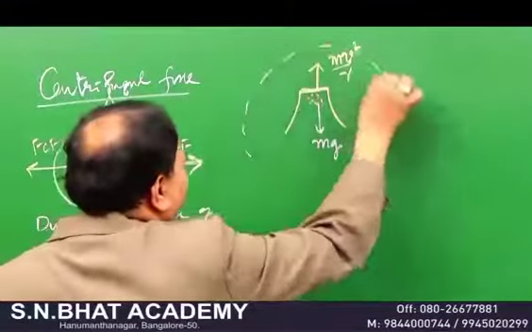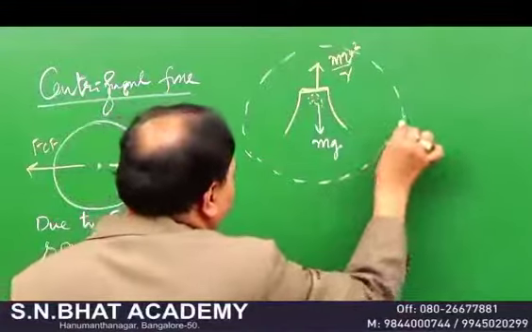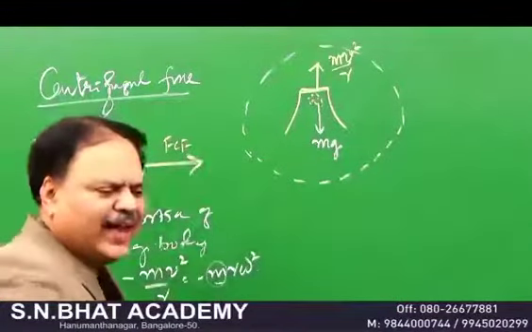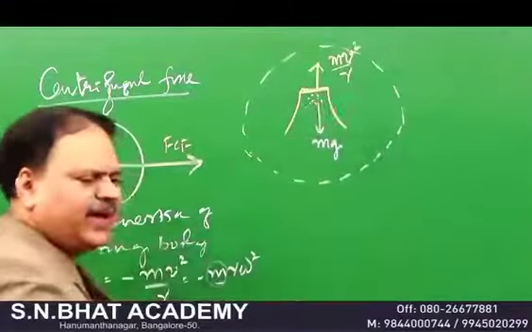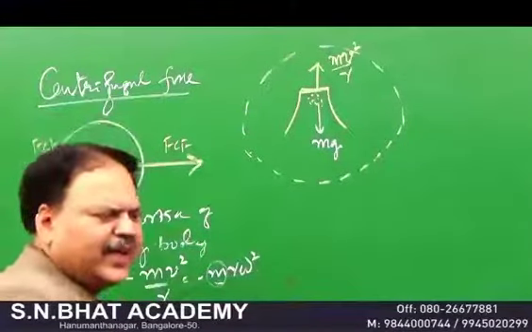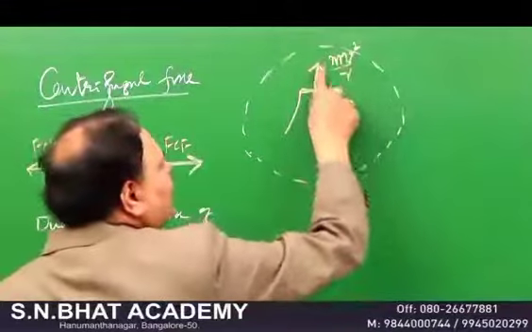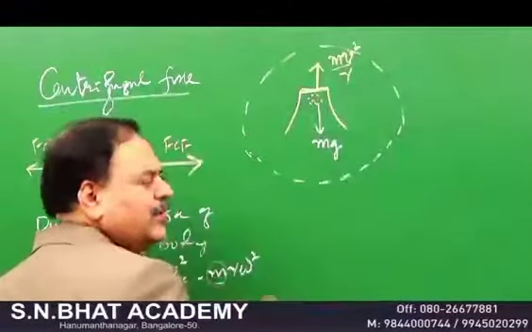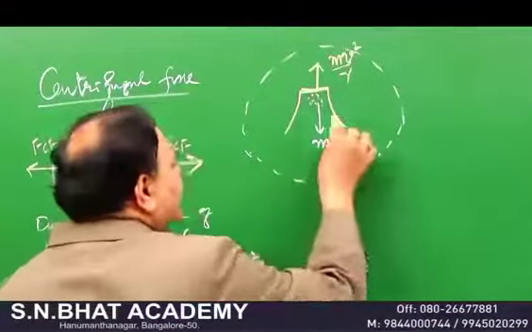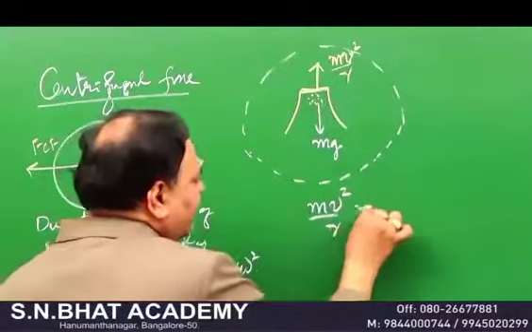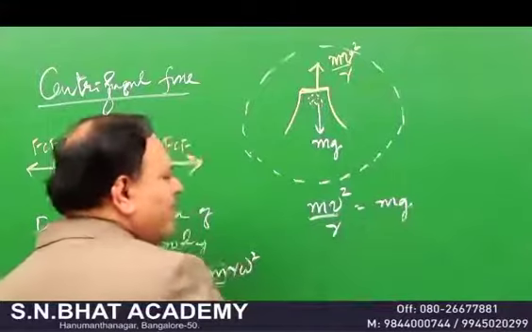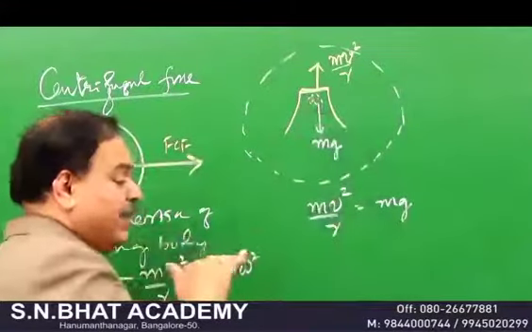It so happens that when you rotate with a lesser speed, centrifugal force is less, the weight is more, and it will come down. When you rotate with greater speed, centrifugal force is also more. Therefore, when mg becomes exactly equal to mv squared by r, then this water will not spill out.